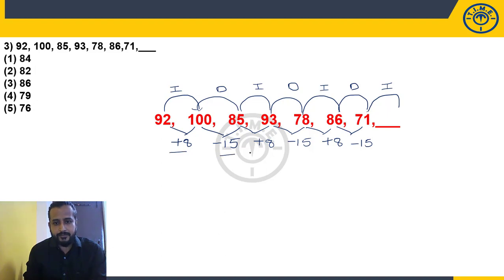Plus 8, minus 15. Plus 8, minus 15. So what will be the next number? Plus 8, because plus 8 and minus 15 are taken alternately. So 71 plus 8 will be equal to how much? 79. So what is the required answer? 79. That is choice 4.